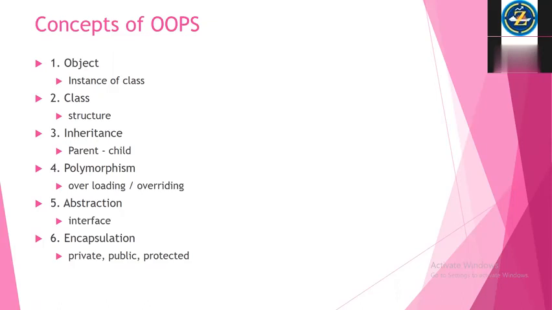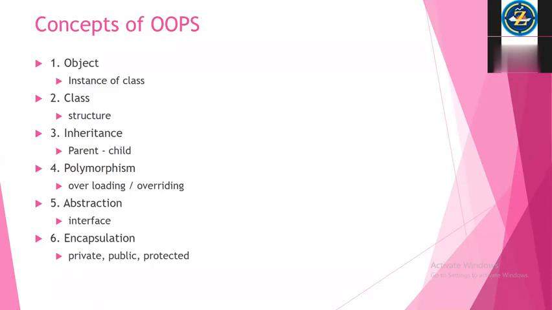So parent can decide. That is called inheritance. Inheritance means inheriting the property of parent from child. We use a keyword called extends to perform this inheritance in Java. When we learn coding, you will come to understand.